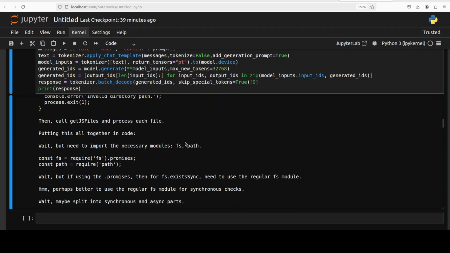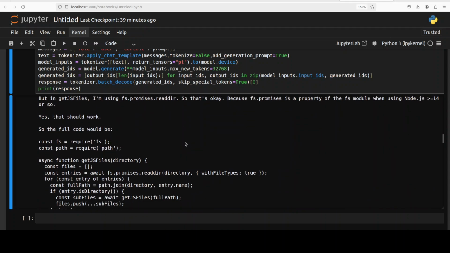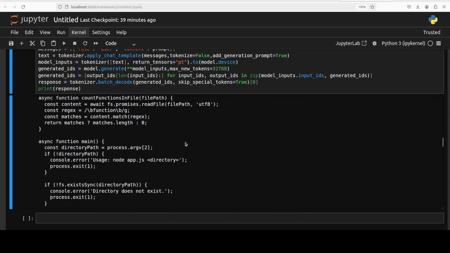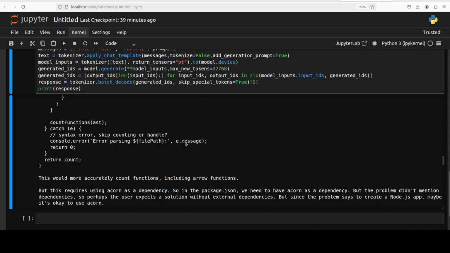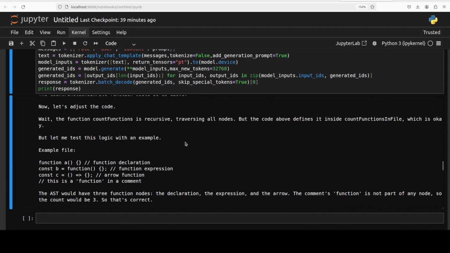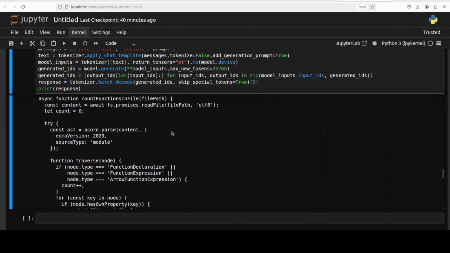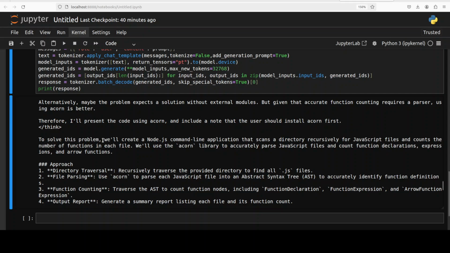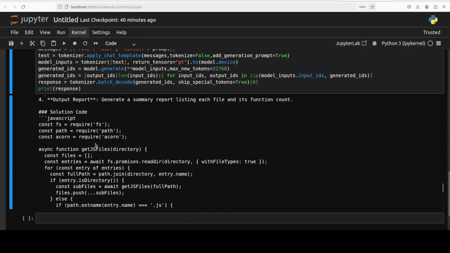It is checking out different functions and then what sort of approach should be used, and it is putting it all together. And from there, if I just scroll down quickly, because it is creating the code, and if you just go up, it is also identifying the potential issues, and then it keeps going, and then again it is testing the code, checking the code, and it is self-reflecting like a human, and then it is again producing it, and then thinking is done, and this is where it has started creating that command line application, and this is the approach it is following, and then this is the solution code.